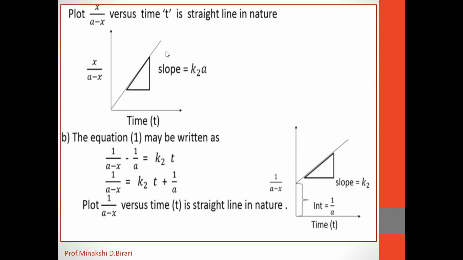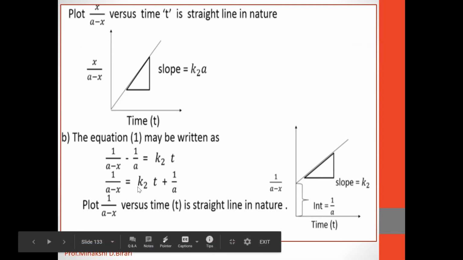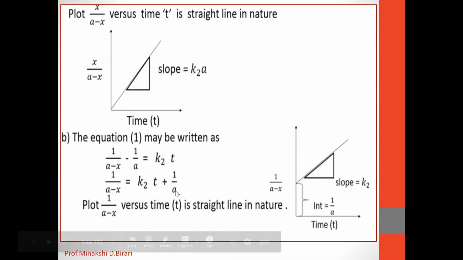So by using that, we can also find out the proportionality constant for a second order reaction. That will be slope is equal to K2 into A. Then equation 1 may also be written as 1 upon A minus x minus 1 upon A is equal to K2 into t. 1 upon A minus x is equal to K2 into t plus 1 upon A. So this term will be shifted here.